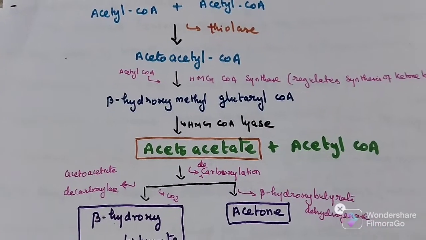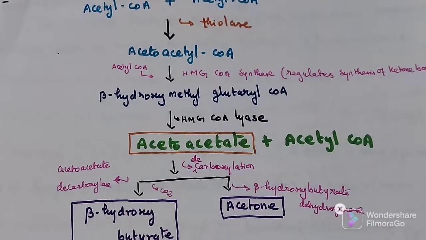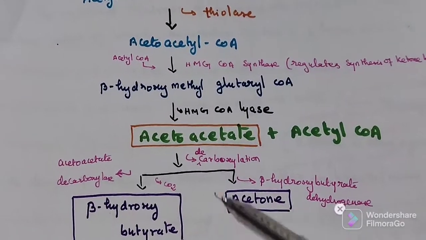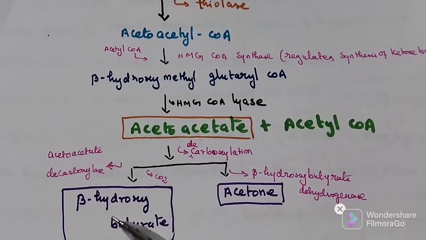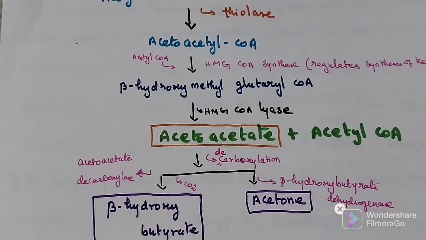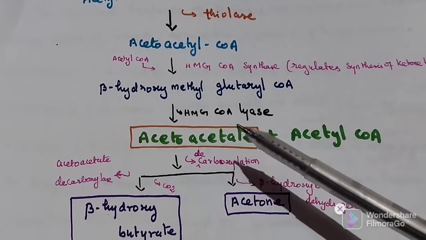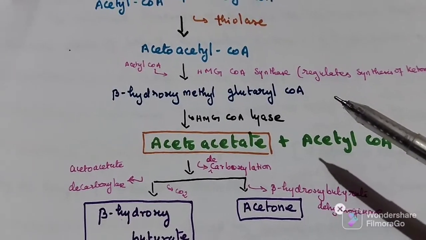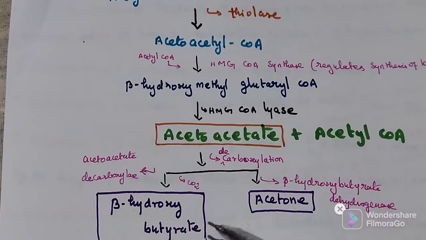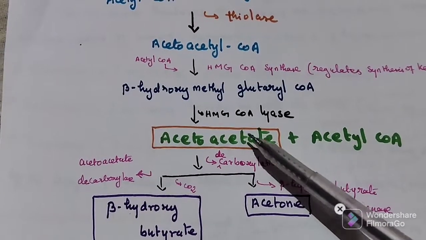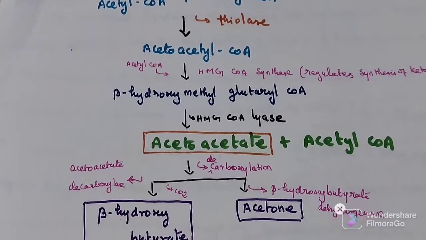Again, here decarboxylation and dehydrogenase processes will occur. Acetoacetate entering the dehydrogenase process produces beta-hydroxybutyrate. Acetoacetate entering the decarboxylation process produces acetone. So these two are secondary ketone bodies. This one is the primary ketone body.